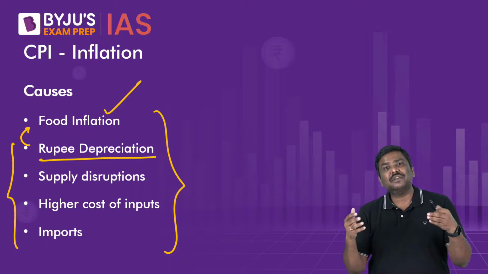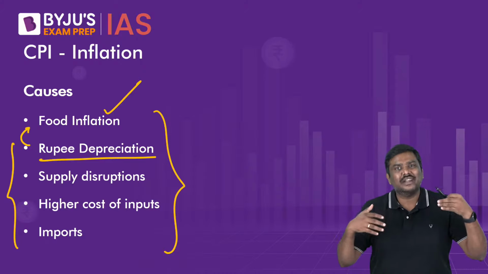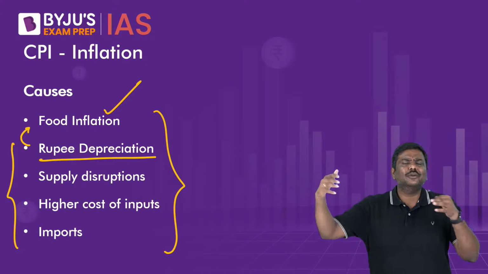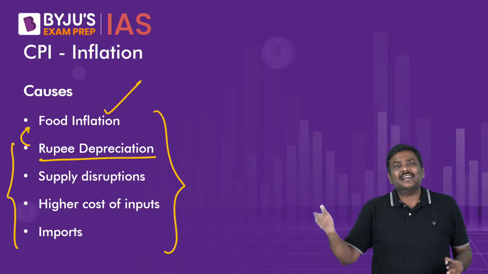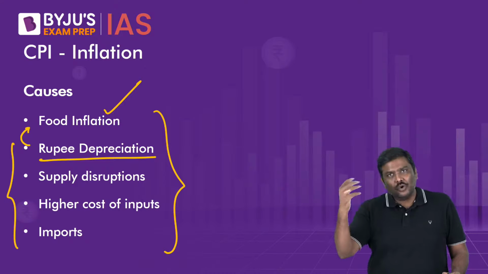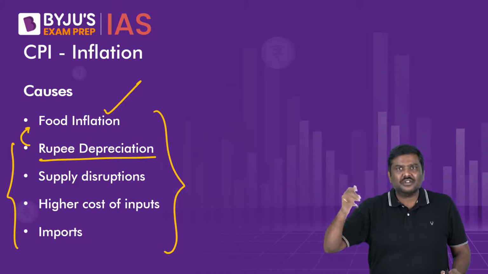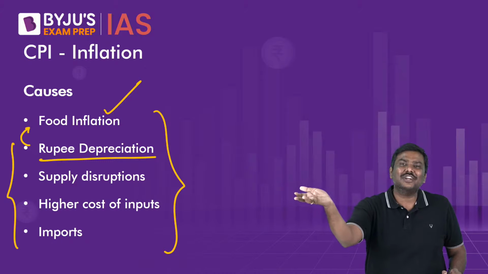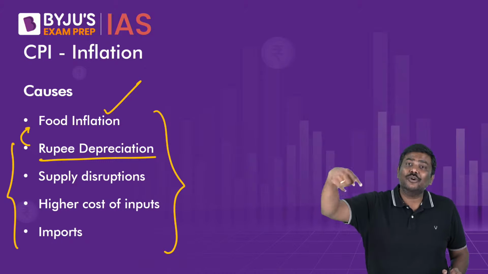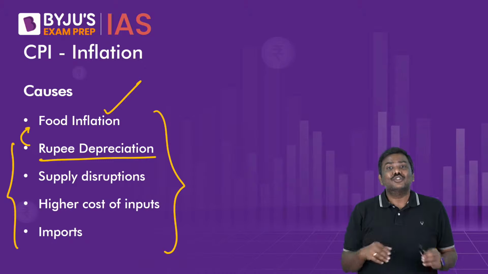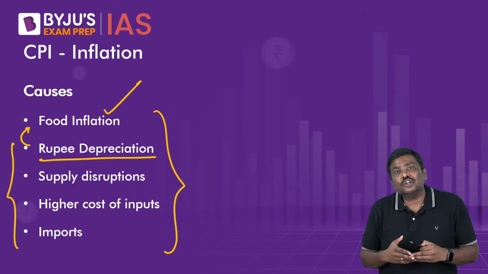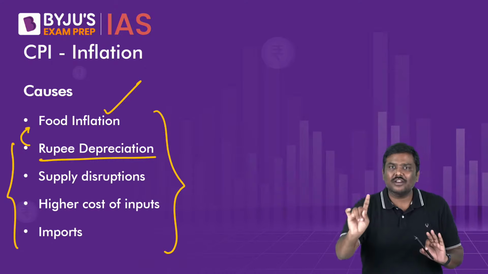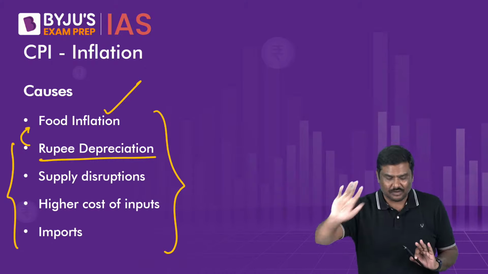And if rupee depreciates, obviously the cost of raw material will rise up, and that will push up the market prices, contributing to retail inflation. On the other hand, if you are going to import, let's say, fuel, and fuel is used for the transportation of food commodities, as a result of rupee depreciation, the cost of the transportation will increase, which is going to contribute to food inflation. So these factors will not only contribute to overall inflationary trends, these can also contribute to food inflation as well.